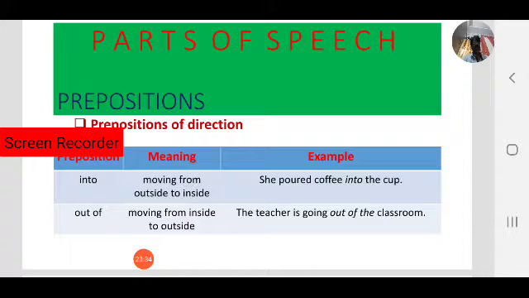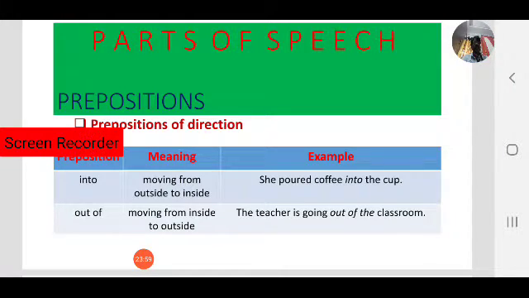First one, into. Into means moving from outside to inside. When you move from outside to inside, in that case we have to use into. For example, she poured coffee into the cup. From outside to inside, into the cup. Observe.